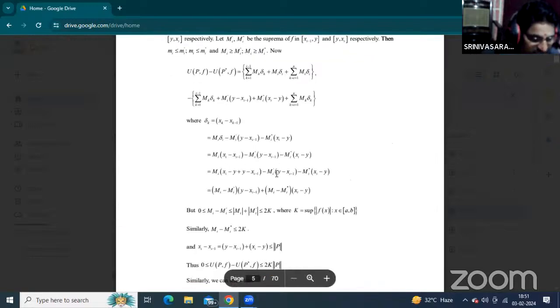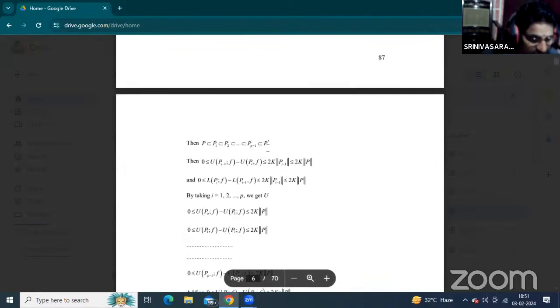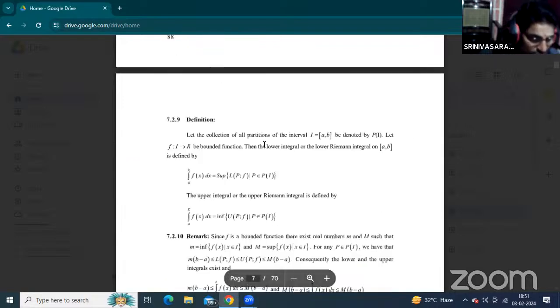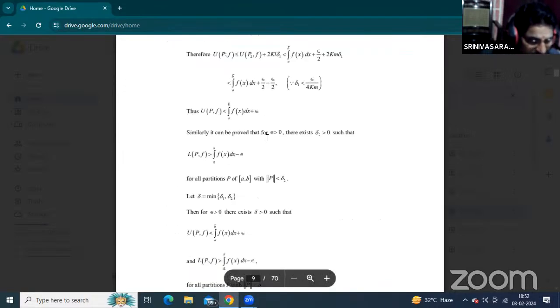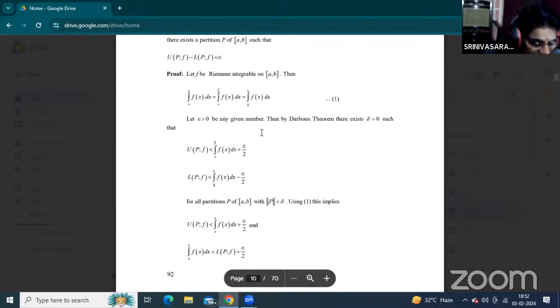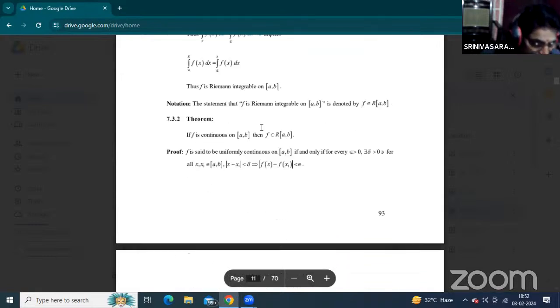Students, listen to this. Refer to your textbook, or without the textbook, please see on the screen. This is one more important theorem, the properties of Riemann integrals. This property is very important, and you will be asked about it a number of times. It was also covered in the previous session.